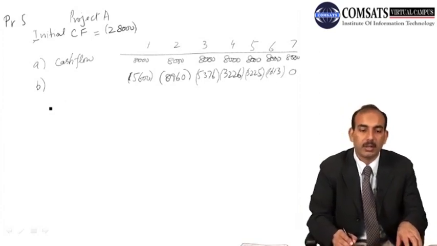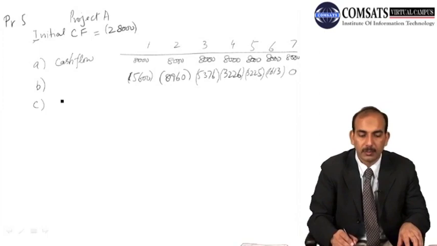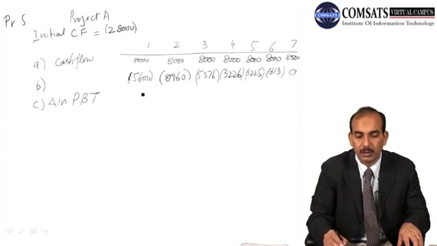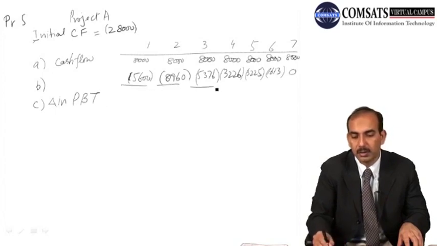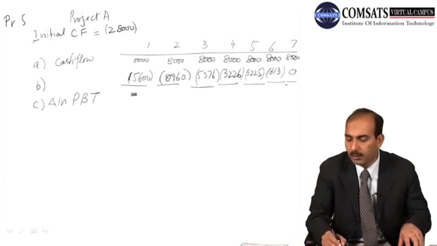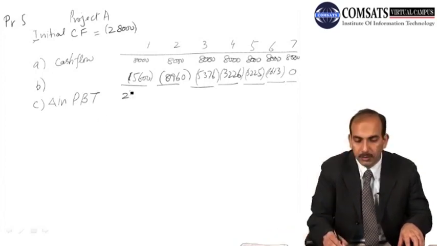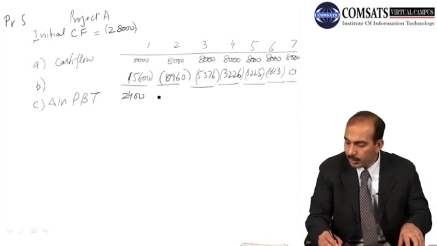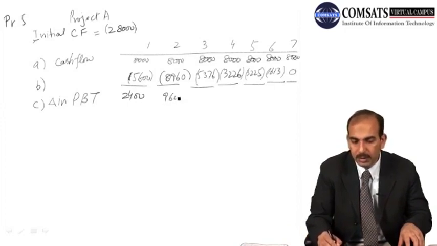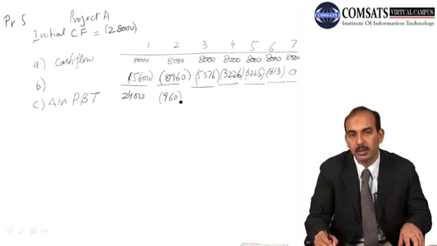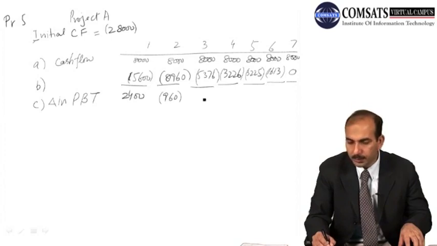So after deducting depreciation, what we find is the change in profit before tax. So we deduct all these figures as depreciation given here, and we find 2400 here, 960 as a negative figure here, because it is a kind of loss in this case, a negative cash flow.